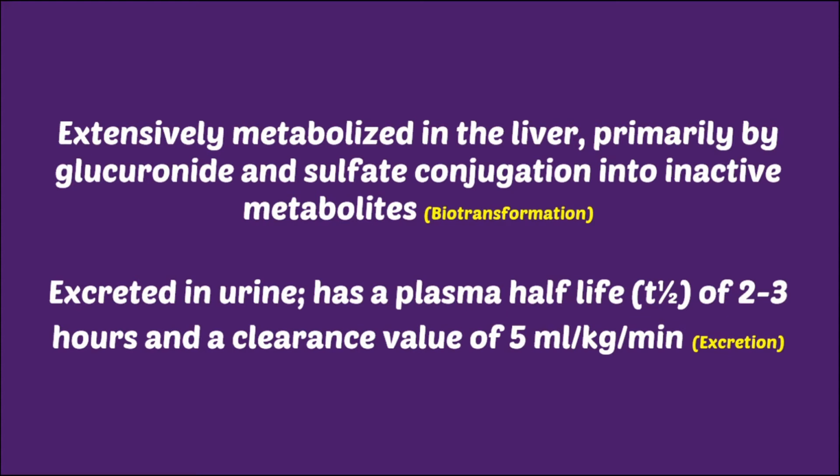Right? So glucuronide is for glucuronic acid, and sulfate conjugate is for sulfonic acid. So glucuronic acid and sulfonic acid both are bound to our drug. And lastly, excretion of the drug.